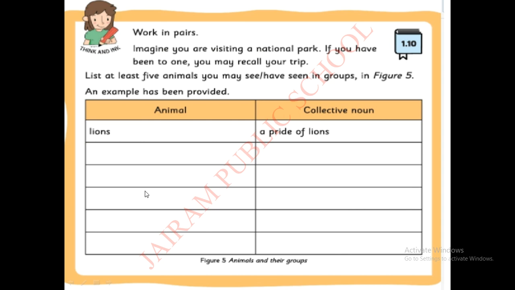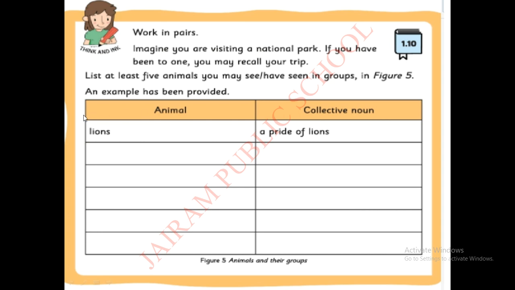Here is an activity for you children. You have to think and ink. Whatever you think about collective nouns, you have to write in this activity. Imagine you are visiting a national park. Do you know what a national park is? A national park is a park used for conservation purposes. Here we are conserving animals. It is defined as the conservation of wild animals. So many wild animals are conserved only in national parks.